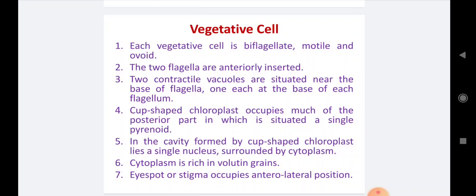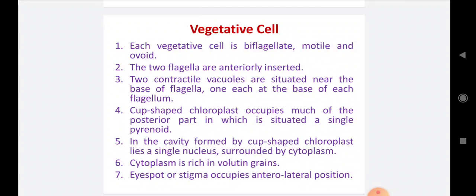The chloroplast occupies more and more of the cell towards the posterior side, and this chloroplast has a single pyrenoid. And these pyrenoids are the starch synthesizing bodies.